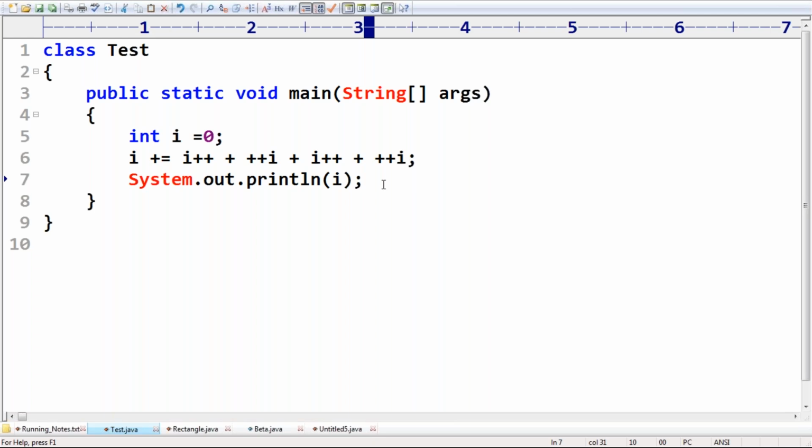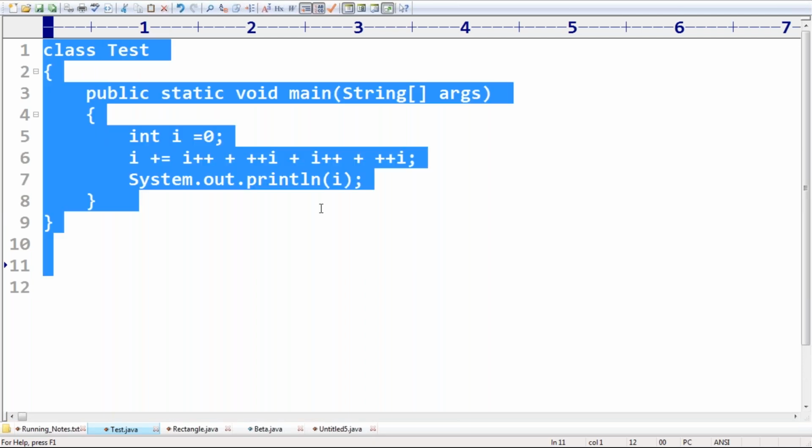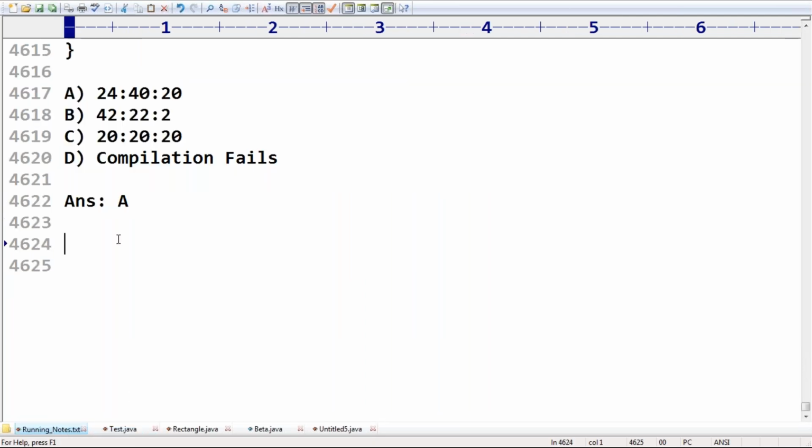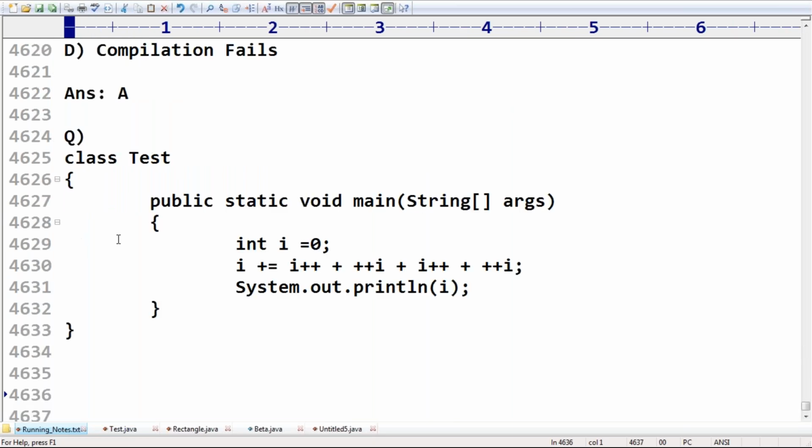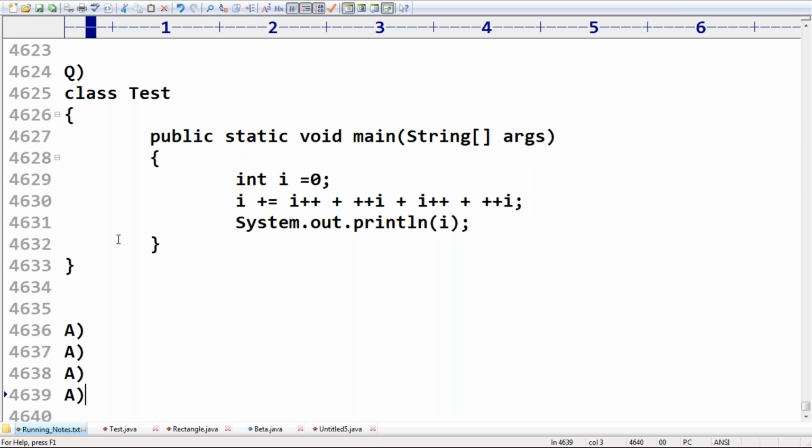We are not required to use parentheses. Okay, for your safe side, one option I reserved: compile time error. Safe side, one answer I kept, a compile time error for you. What is the output you are going to get? Okay, so now it's a very simple kind of thing. The last option is compilation fails, kept as a safe side answer. So don't get confused. Maybe a chance to ask this type of questions for you.